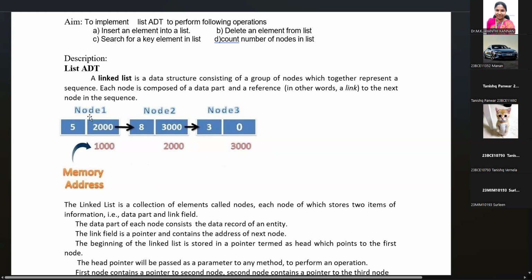So we are taking node 1, node 2, node 3 as we discussed in the theory part. The node 1 value is 5 and the address of node 1 is 1000. And node 2 is stored in the memory location 2000H. H is hexadecimal memory location. Usually the memory address will be represented in hexadecimal. 1000H, 1002H, 1004H if it is integer, because we are storing an integer value. For this particular integer value, 2 bytes will be allotted.